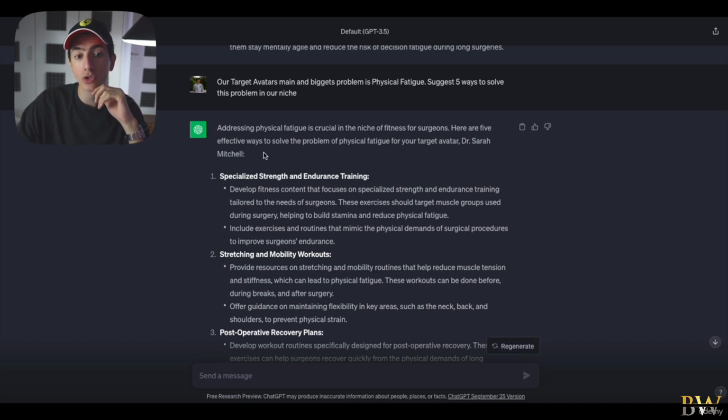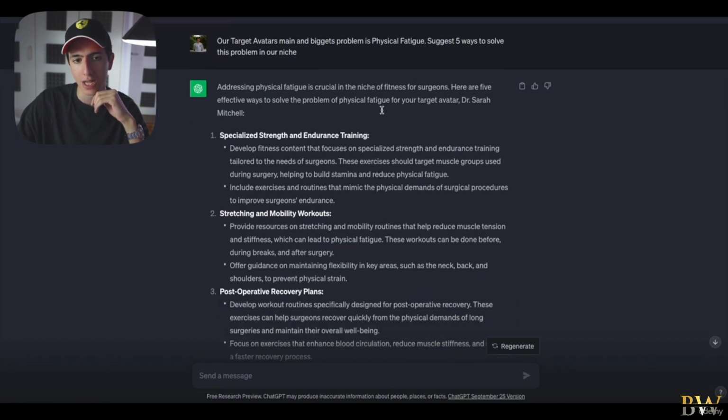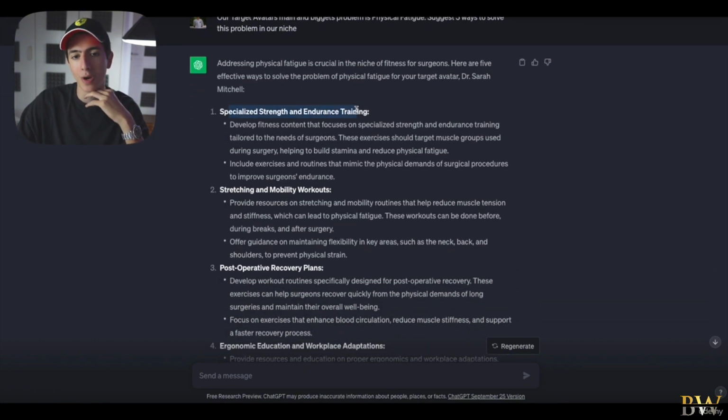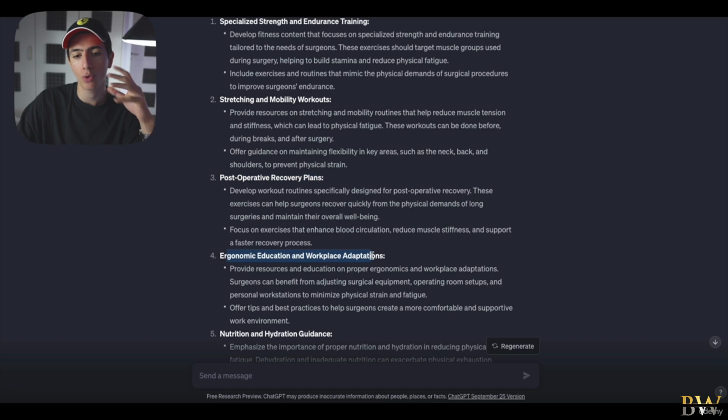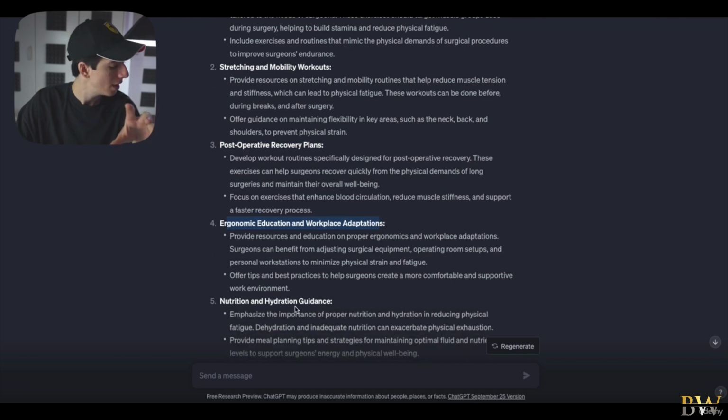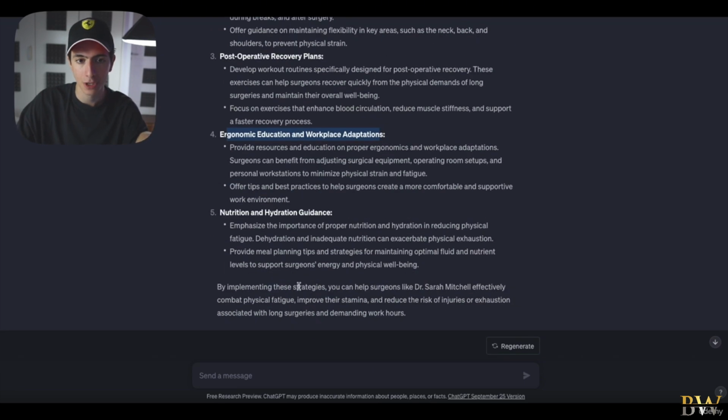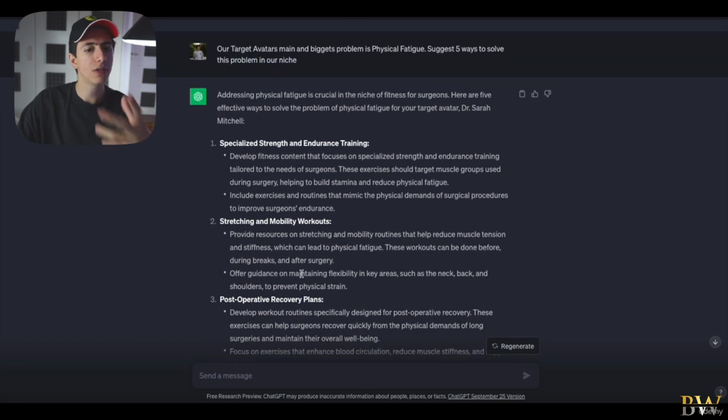Here are 5 effective ways to solve the problem of physical fatigue for your target avatar. Specialized strength and endurance training, stretching and mobility workouts, post-operative recovery plans, ergonomic education and workplace adaptations, nutrition and hydration guidance. So now we're going to do a different approach. We're not going to input each and every one of those solutions, and ask for 5 content or video ideas on each and every one of those solutions.